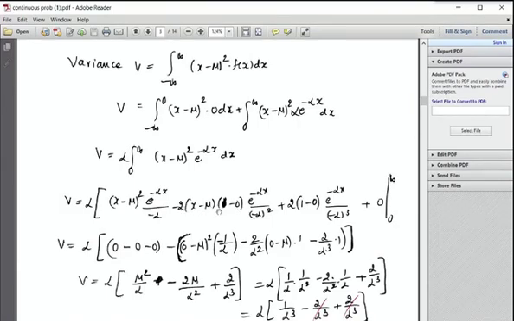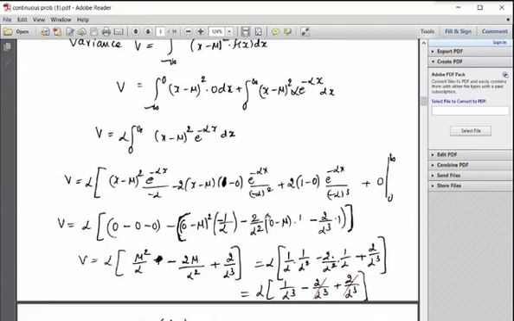Derivative of x is 1, minus mu is a constant, derivative of a constant function is 0, into v2, the integration of e power minus alpha x. Integration of v1, correct? So integration of this part, e power minus alpha x by minus alpha, already 1 minus alpha is there, minus alpha whole square, plus alternate sign. Derivative of 2 into derivative of x is 1, minus mu is 0, right? Into integration of this, e power minus alpha x by minus alpha all square there, minus alpha whole cube. Next to alternate sign, I have to write it as minus sign. Anyway, derivative of a constant function is 0.